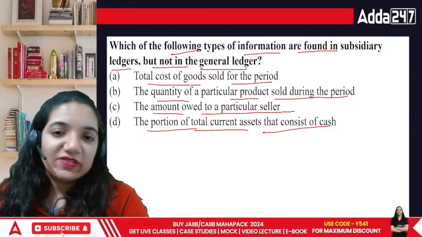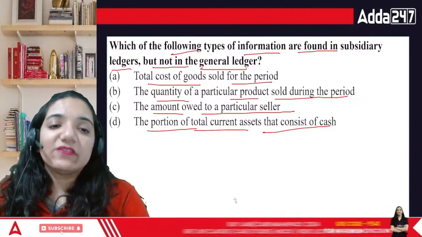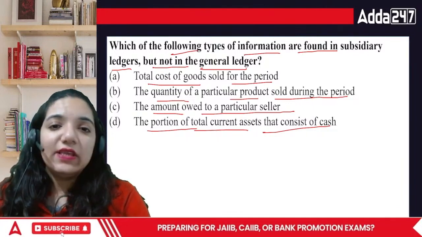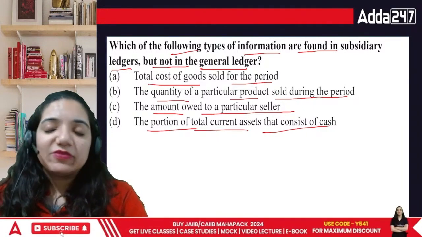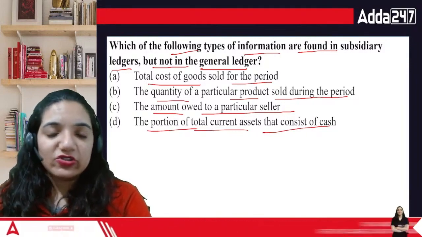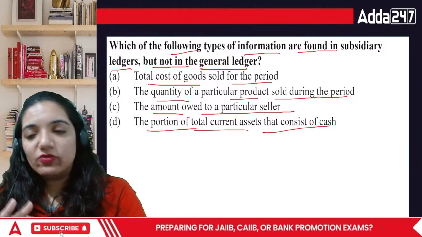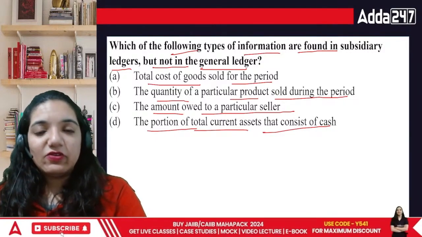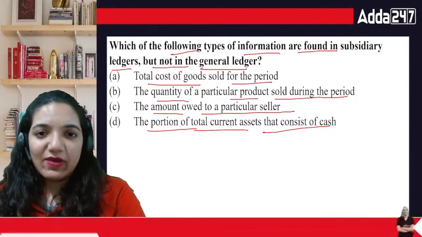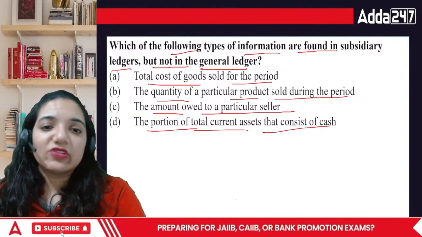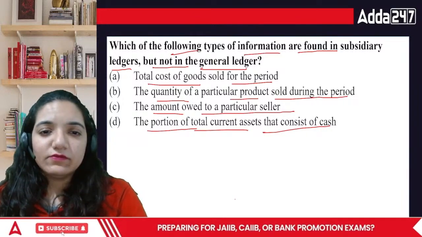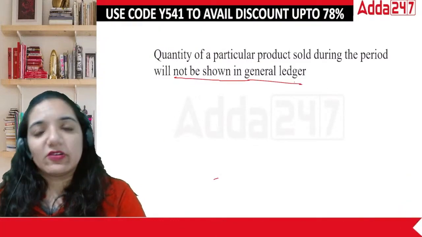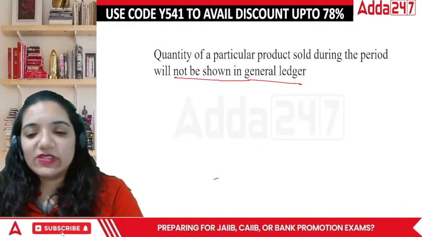See, when we talk about subsidiaries, subsidiaries have specific information to record. That means it will record only a specific portion there. Matlab, subsidiary will say if I am recording cash book, I will just record the cash transactions only. Don't tell me about the credit transactions because those are something which doesn't concern me. And when we talk about the cash area, they just talk in the same manner. So in this case, the correct answer comes out to be the quantity of products sold during the period. This is not shown in the general ledger. This is a part of the subsidiary ledger.